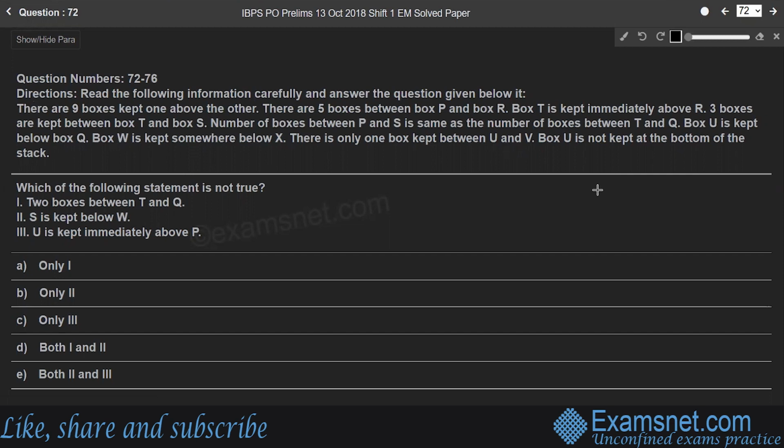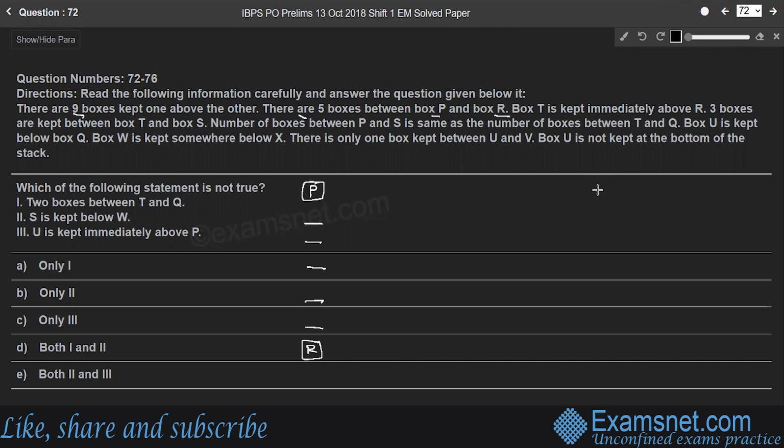Here it is given that 9 boxes are kept one above the other and 5 boxes are between box P and box R, right? I'll consider box P here. There is a box P and 5 boxes between box P and R. So 1, 2, 3, 4 and 5 boxes, and R is somewhere here.